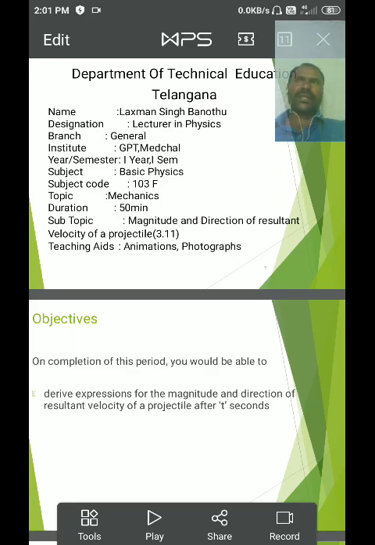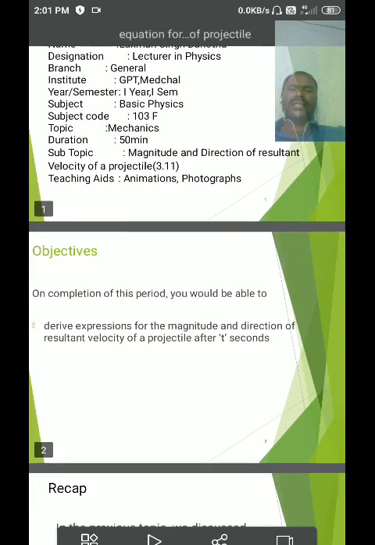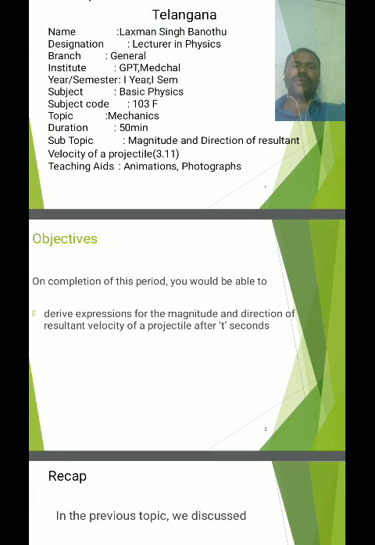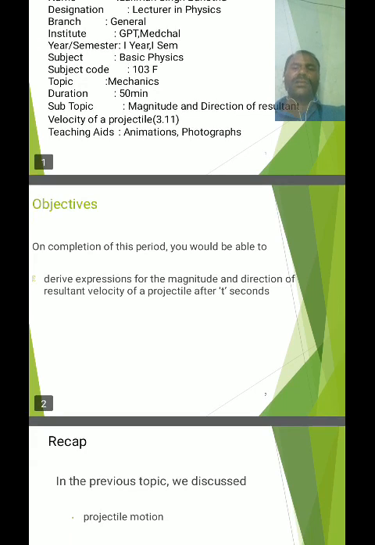The initial velocity is u and the final velocity is v. The initial velocity components are u cos theta and u sin theta, and the final velocity components are v cos theta along the horizontal and v sin theta along the vertical. On completion of this period, we will be able to derive the expression for the magnitude and direction of the resultant velocity of a projectile after a certain time period, t seconds.